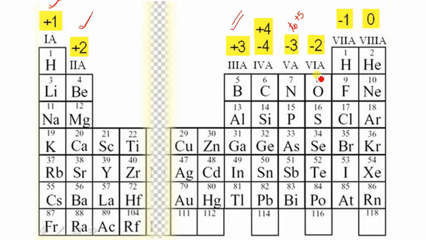And group 16 will show -2 to +6. Similarly, group 17 will show -1 to +7. And group 18 will always have 0. Their oxidation number will not change. इनका भी change नहीं होगा कभी भी. Clear? I hope it is clear.